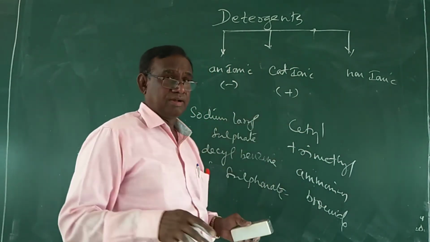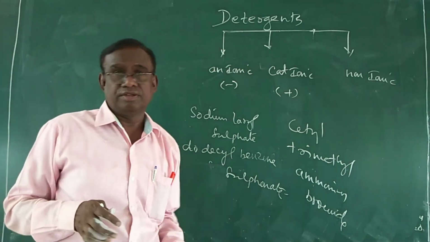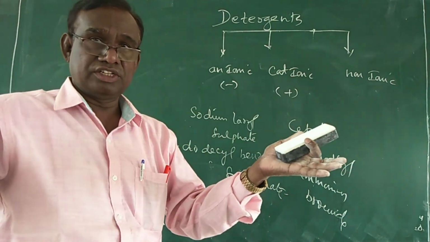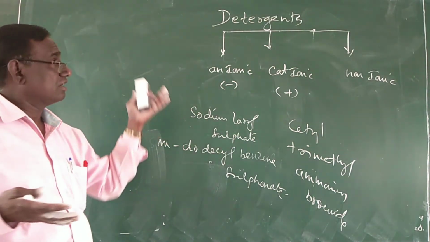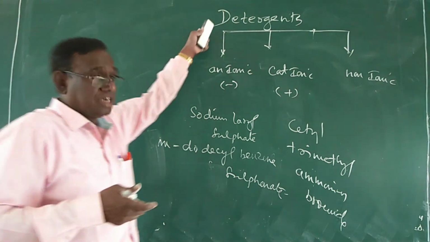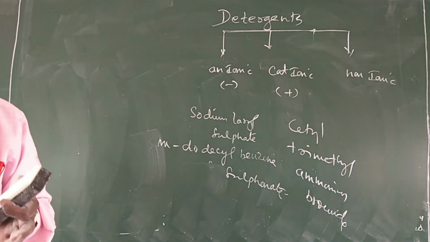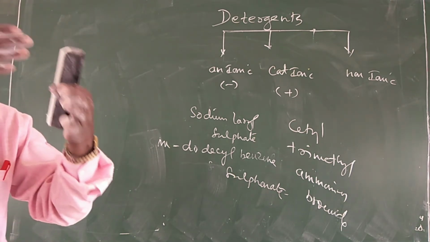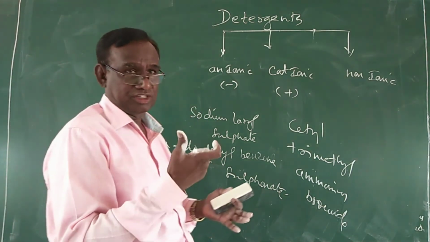One more important concept in detergents: if you use detergents with more branching, then they are not biodegradable. As the number of branches is more, the detergent does not undergo decomposition. Therefore, nowadays we are using only detergents with less branching.